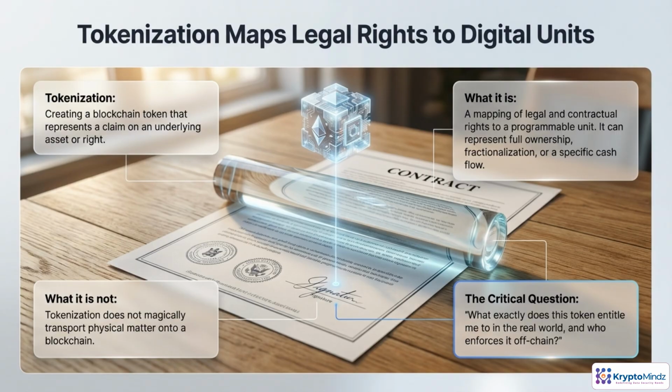Tokenization simply turns a legal claim or contract into a digital unit that blockchains can track and automate. The token doesn't contain the building, invoice, or machine. It encodes rights to ownership, to a slice of cash flows, or to some priority in a payout. The key question is always, which exact rights, under which law, and who enforces them if something goes wrong?